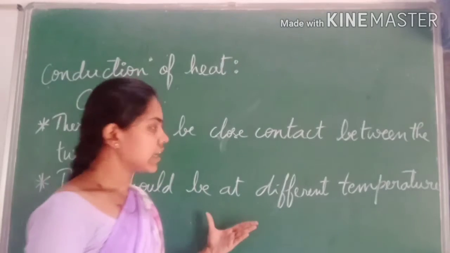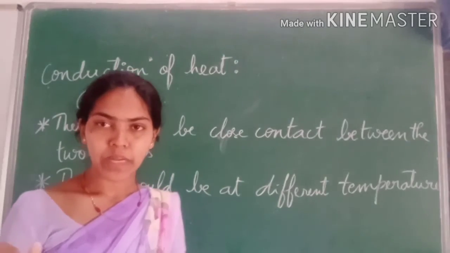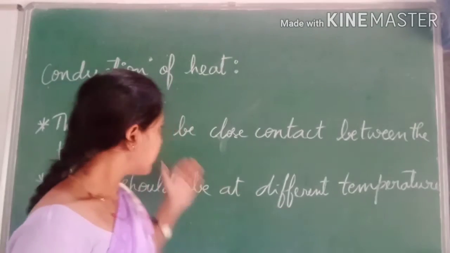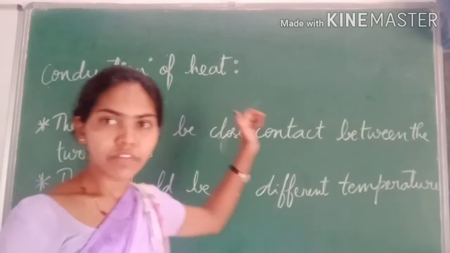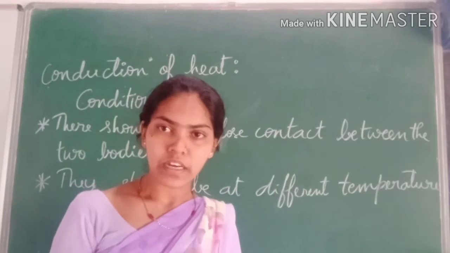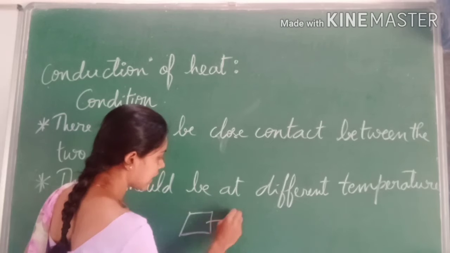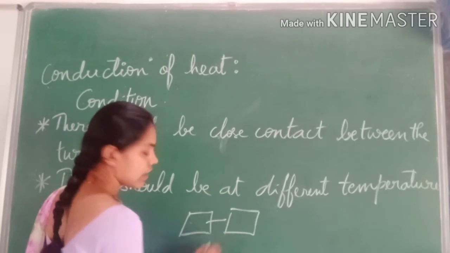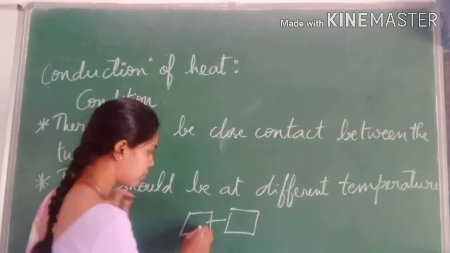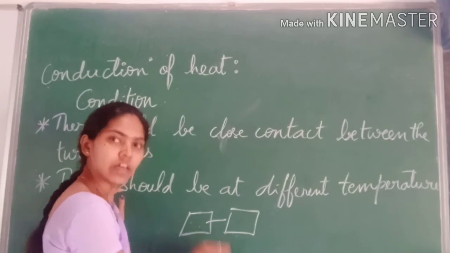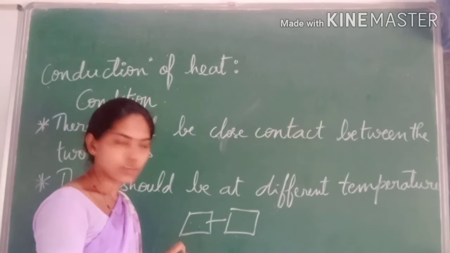Whenever there is conduction of heat, what happens? There is transfer of heat from one object to another object, right? And when the temperature of both these objects becomes equal, then it stops.